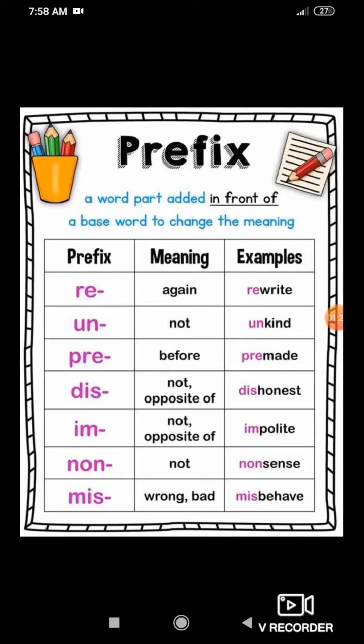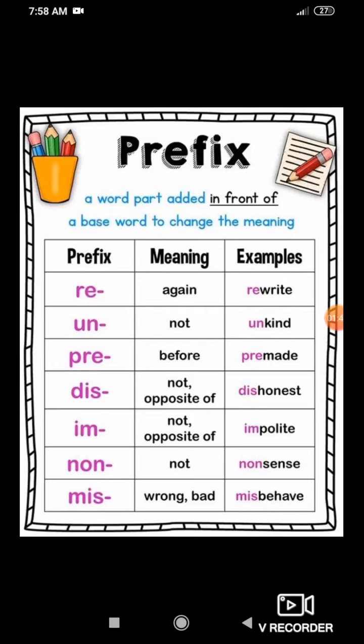Example is also given: rewrite. Rewrite. Okay. Kind. If I add the prefix un, unkind, it changes the meaning of the word. It forms a new word, right?